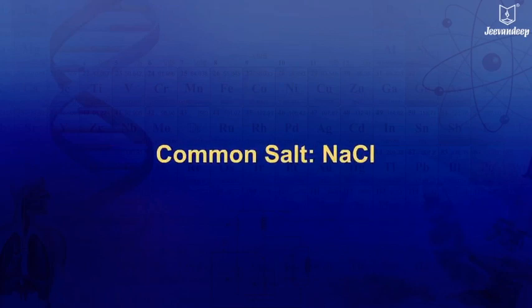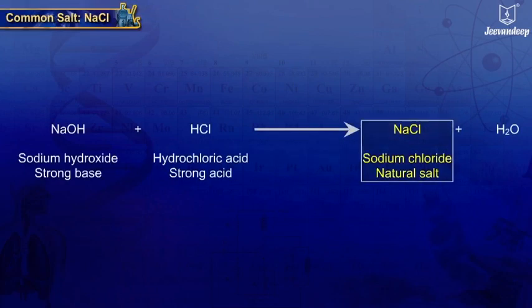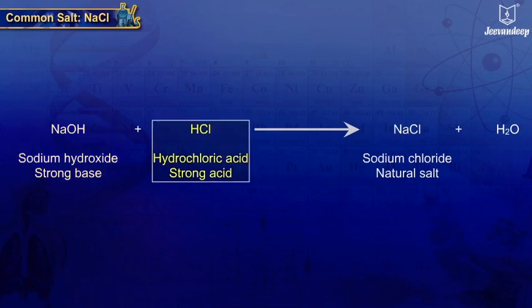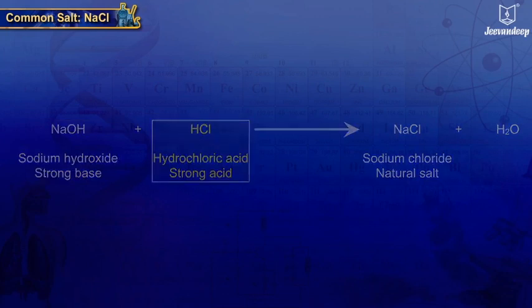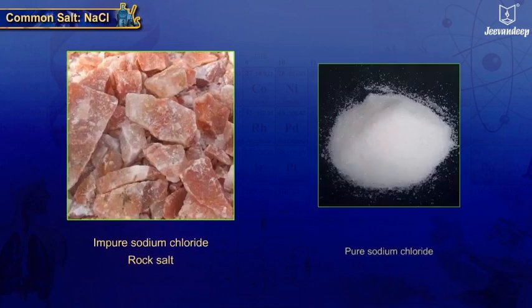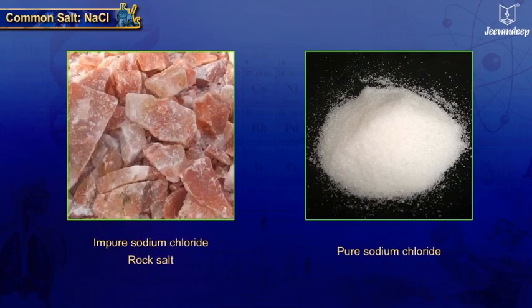Common salt NaCl. Sodium chloride NaCl is the salt of strong base NaOH, that is sodium hydroxide, and strong acid HCl, that is hydrochloric acid. Impure sodium chloride is brown in color, called rock salt, while purified form is a colorless, crystalline ionic compound.